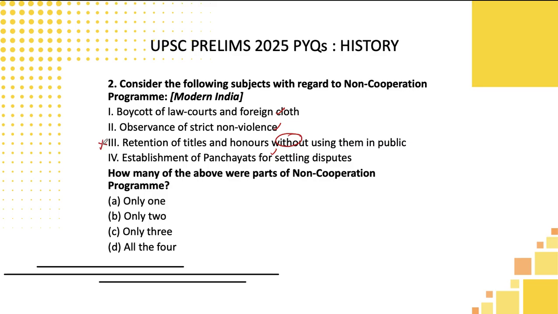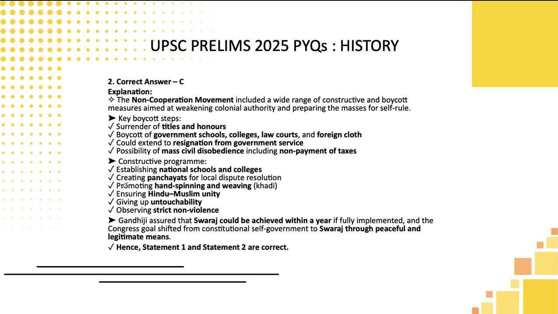He would have told you surrender or return the title, not keep the title. He will never say something you do secretly and something you do publicly. This is against the Gandhian principle actually. So basically you can eliminate one statement, and they are asking how many of them were actually associated. So there is only 3. Option C can be the correct answer here.